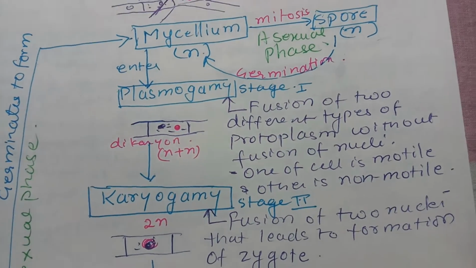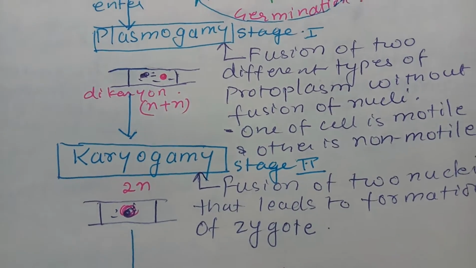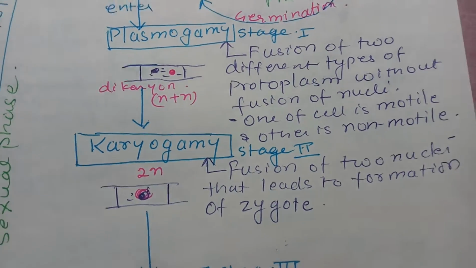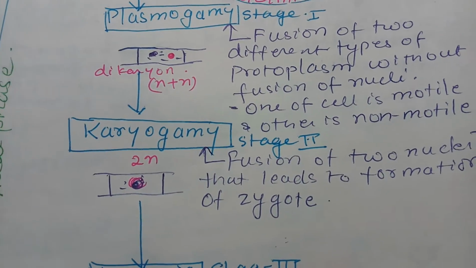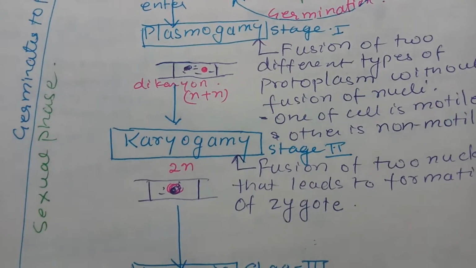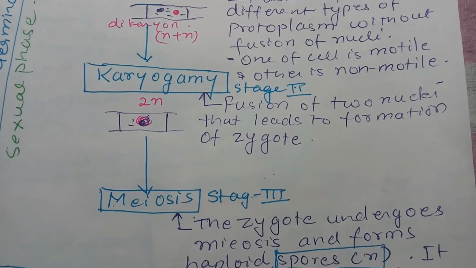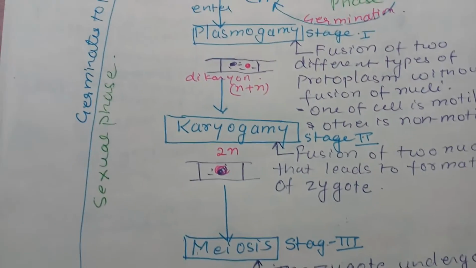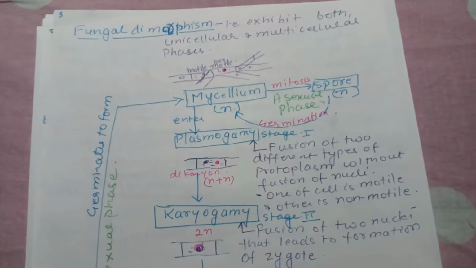So different kinds of spores form. Now if you look at karyogamy, the next step after plasmogamy, karyogamy occurs, where fusion of these two nuclei occurs and formation of zygote occurs. So when fusion occurs, then it becomes diploid. Then this zygote undergoes meiosis. We have already seen what is zygotic meiosis. So this undergoes meiosis and forms the haploid spores. Again these haploid spores germinate and form the mycelia.